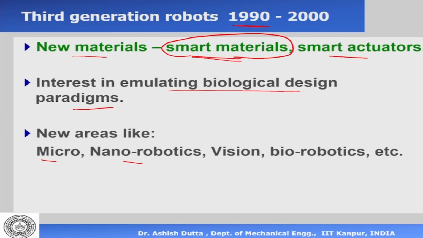The smart actuators and sensors can move systems, but they don't operate like DC motors. I'll explain as we go along. That gives rise to new areas like nanorobotics, microrobotics, etc. So the third generation is here: smart actuators, smart sensors.